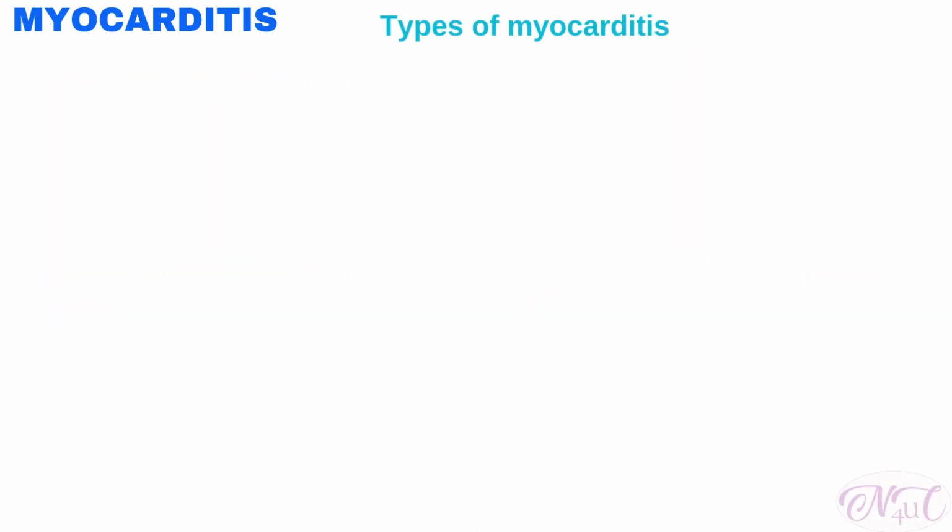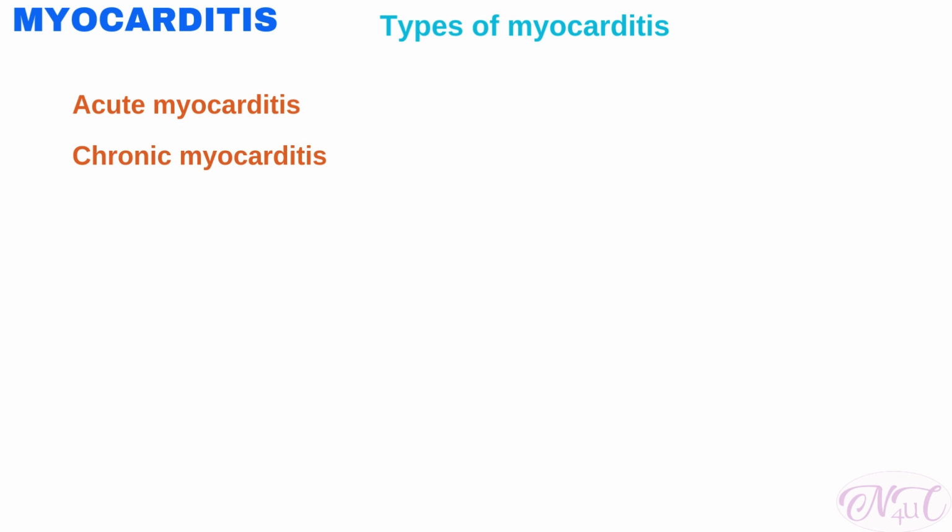There are different types of myocarditis. They include acute myocarditis. Acute myocarditis describes relatively recent or fast onset of myocarditis and is usually caused by a viral infection. Acute myocarditis can develop suddenly and symptoms may resolve rapidly as well.